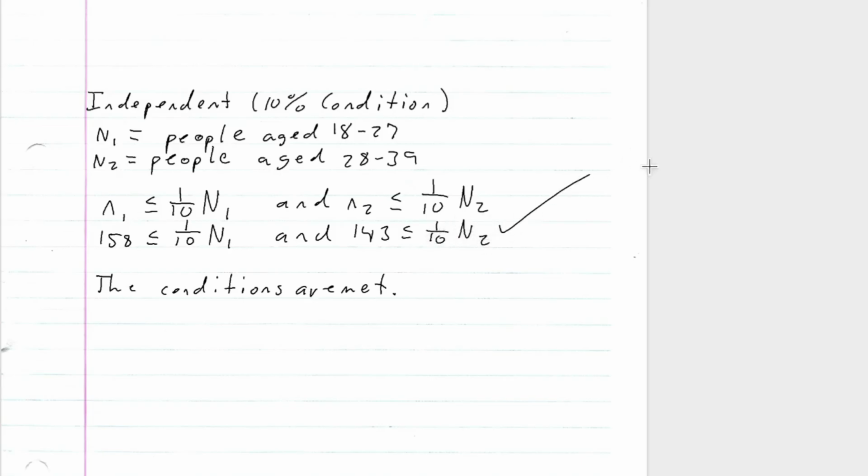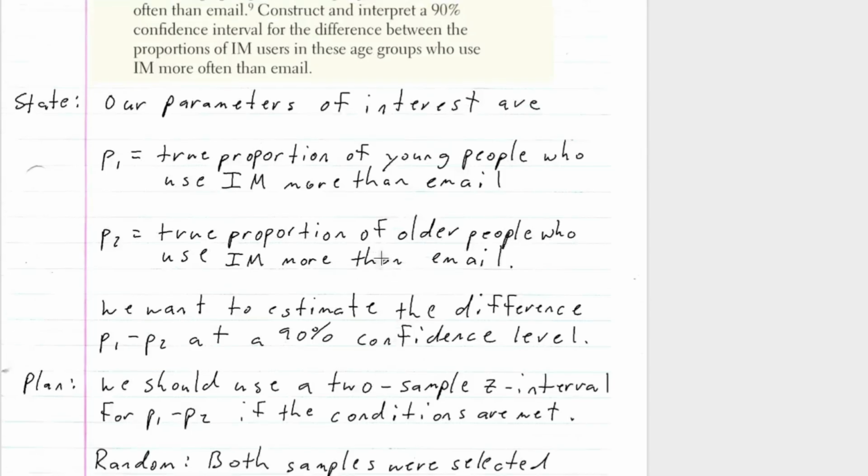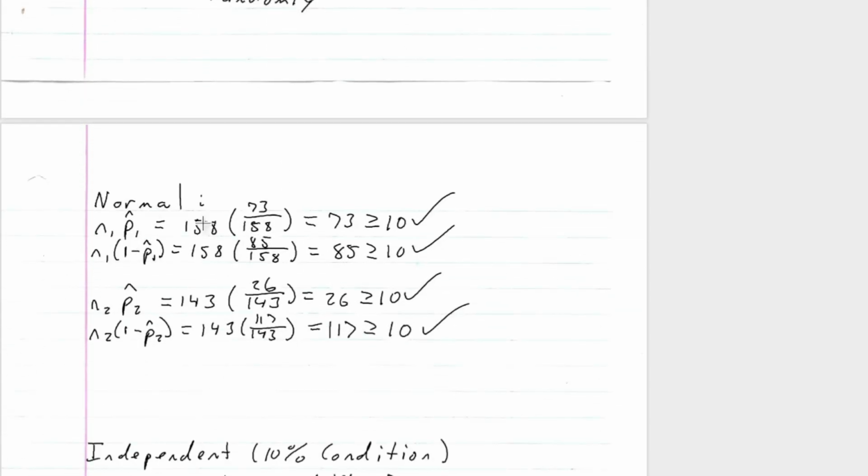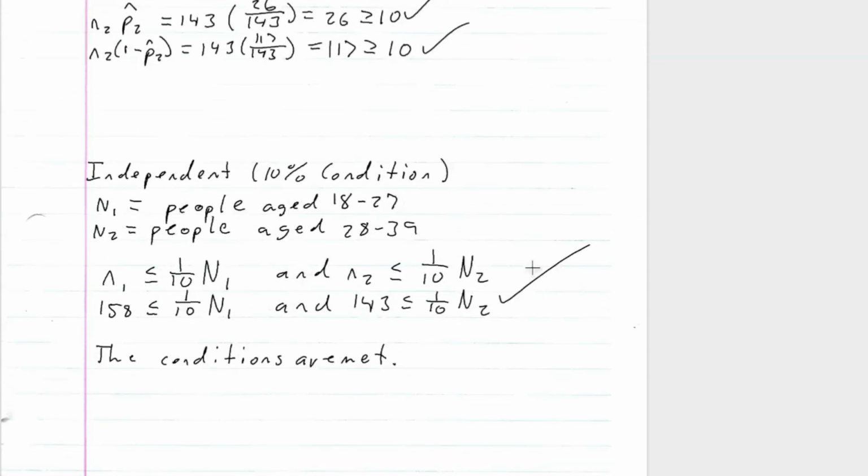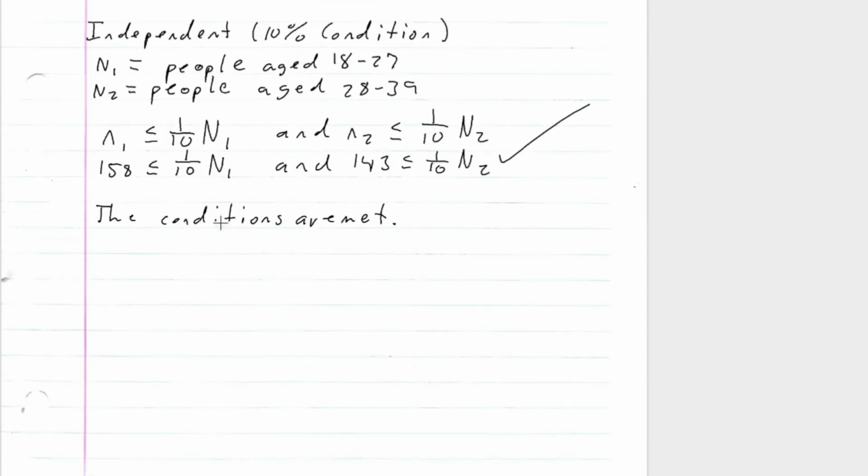So these are satisfied. We have the random condition, the normal condition, and the independent condition satisfied, so all of the conditions are met.